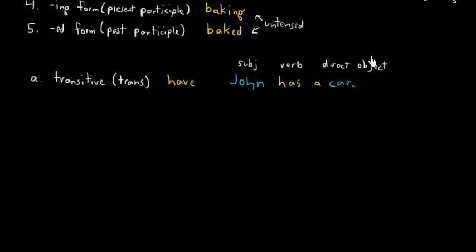And a direct object is a kind of word called a complement, in this case a verb complement, because it completes the meaning of the verb has. What does he have? He has a car. The verb have doesn't really make sense unless you have something. So we call that a direct object.